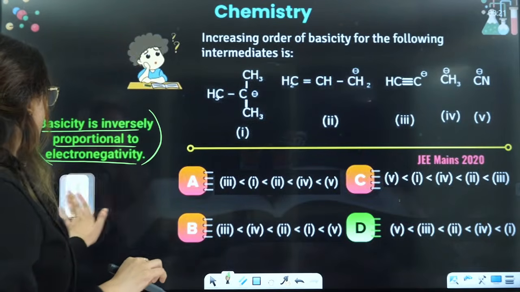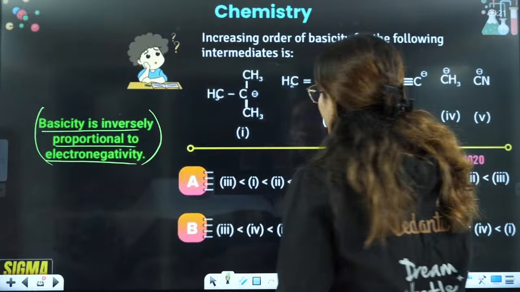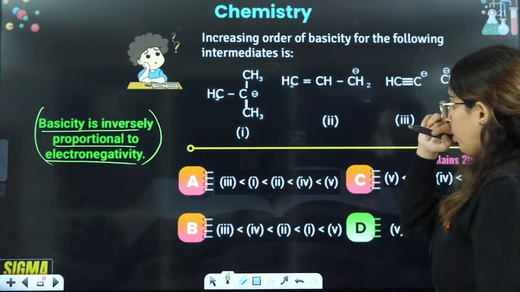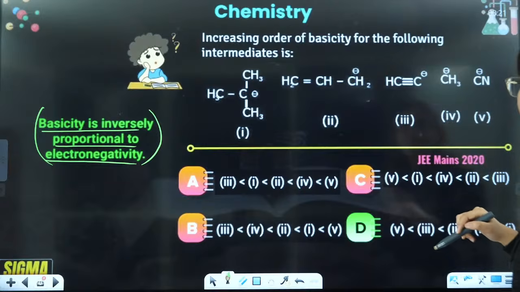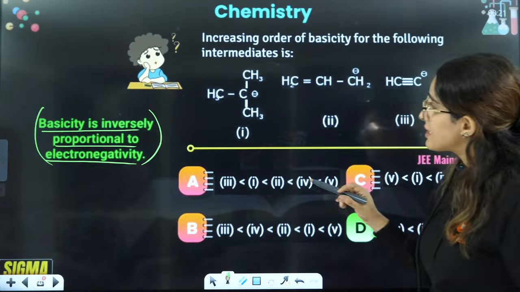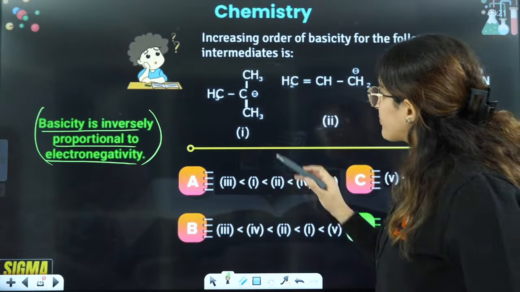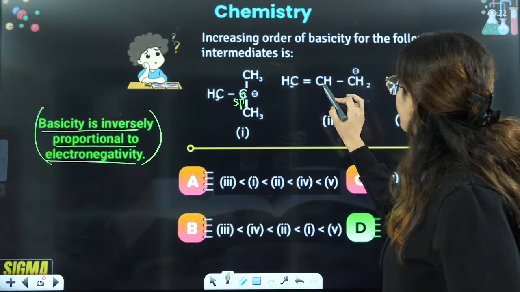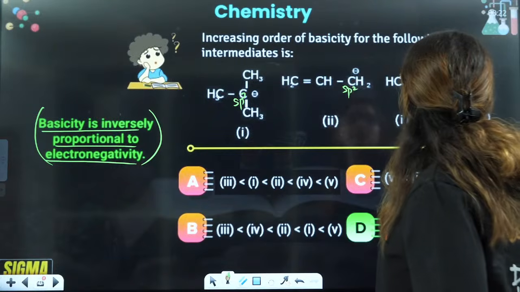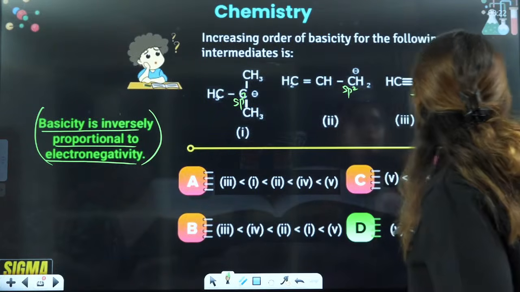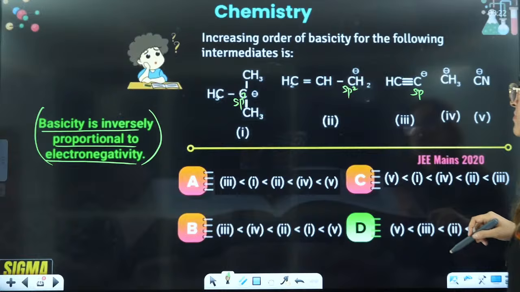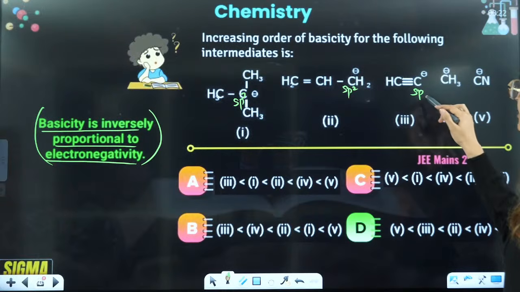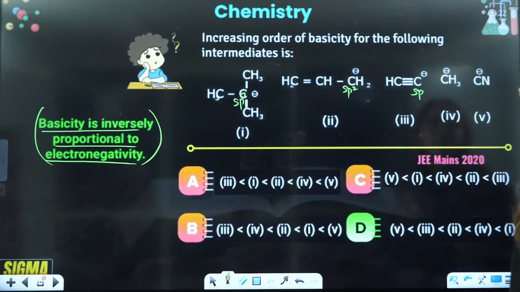So here we'll talk about the electron withdrawing effect here. So if you see here, this is sp3 hybridized, this is sp2 hybridized, this is sp hybridized, okay? And here the electronegativity is high for sp, then sp2, then sp3, right?